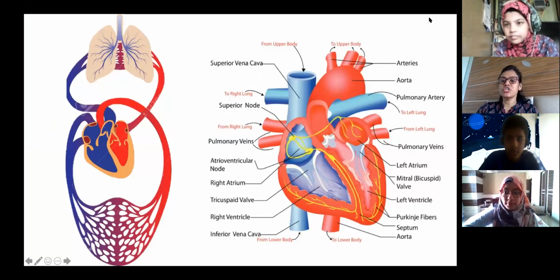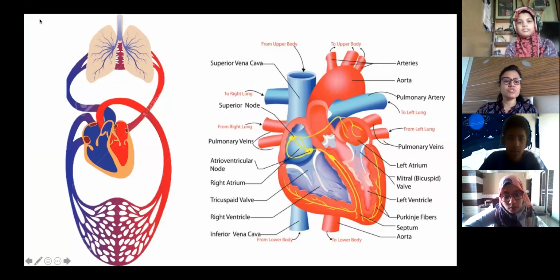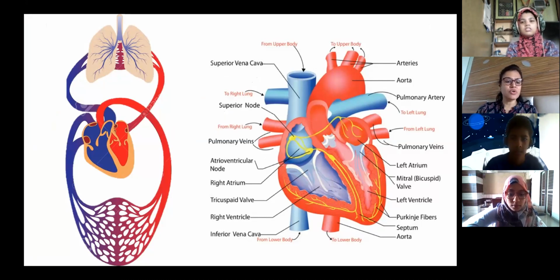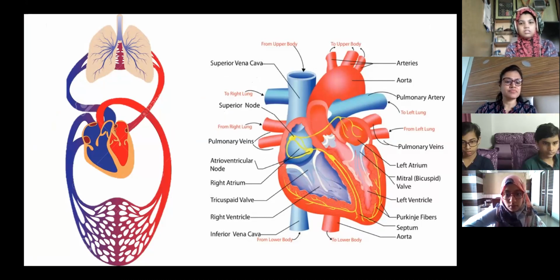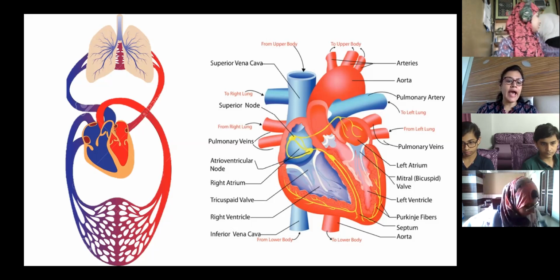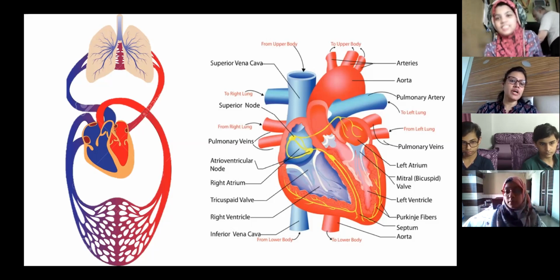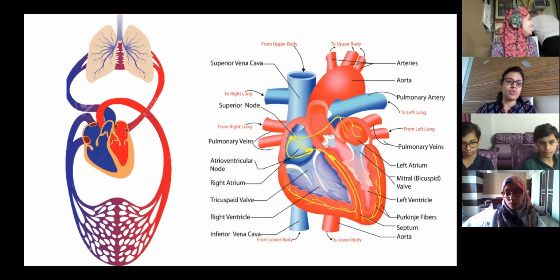Okay. So what is the function of the circulatory system? We'll start with that. Yeah, Muazzam, what is the function of the circulatory system? The function of the circulatory system is to transfer blood and nutrients to all parts of the body. Okay, so transfer of nutrients, enzymes, and oxygen to all parts of the body and take away carbon dioxide and waste from all parts of the body.